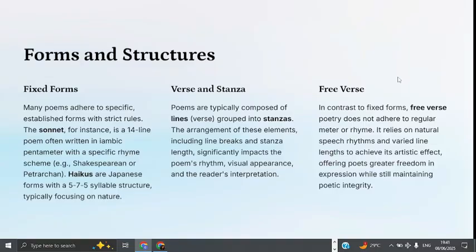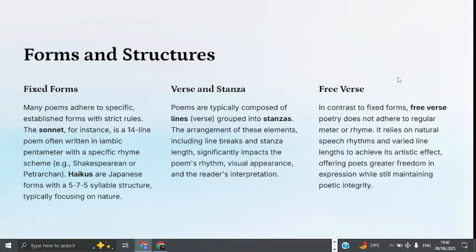Then for the verse and stanza, poems are typically composed of lines or verses grouped into stanzas, just as prose is arranged in chapters and drama is arranged in acts and scenes. Poems are arranged in verses and stanzas. Then we have free verse, which is in contrast to fixed form. Free verse poetry does not adhere to a regular meter or rhyme. It relies on natural speech rhythms and varied line lengths in order to achieve its artistic effects, offering poets greater freedom in expression while still maintaining poetic integrity.